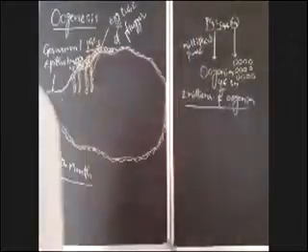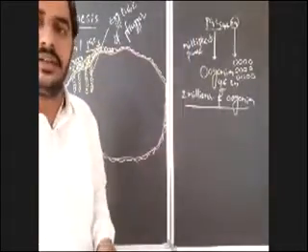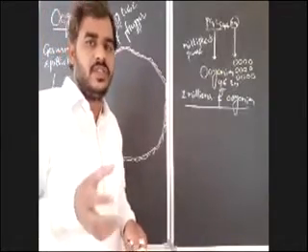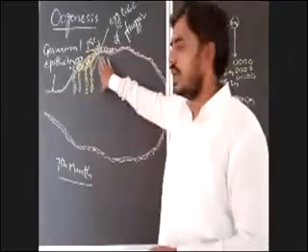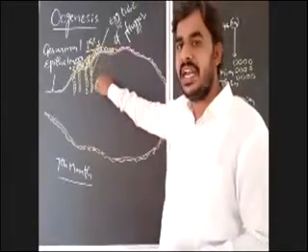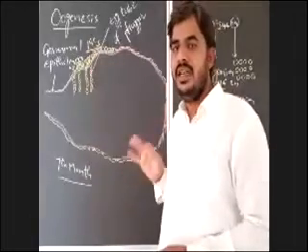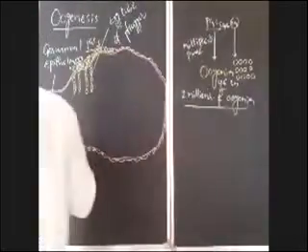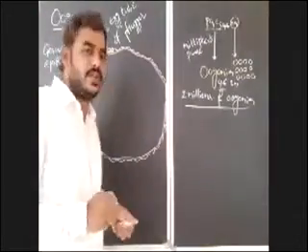Egg tube of Flugger. Is it clear? What is egg tube of Flugger? The oogonia which are formed on the surface of the ovary will enter into the cortex of the ovary in the form of a chain connectivity or in the form of a plug, which is known as egg tube of Flugger. Immediately after it enters into the cortex, what will happen?